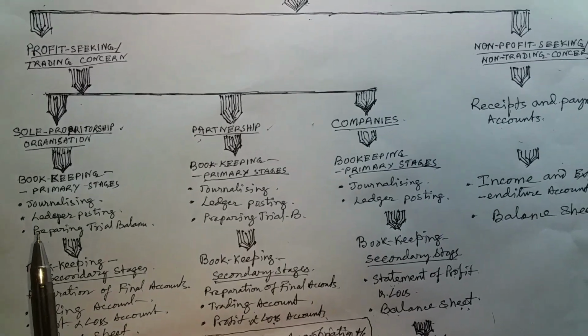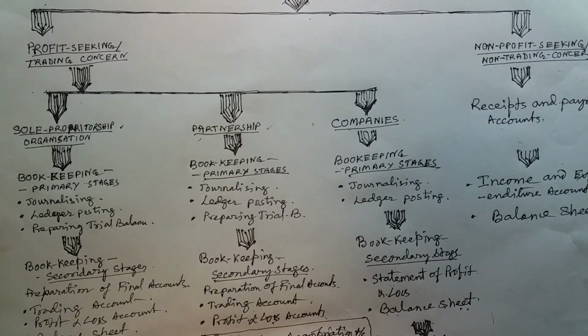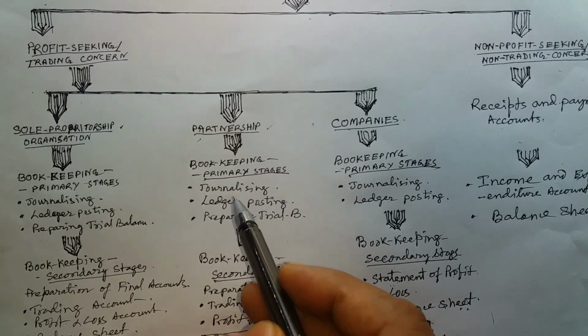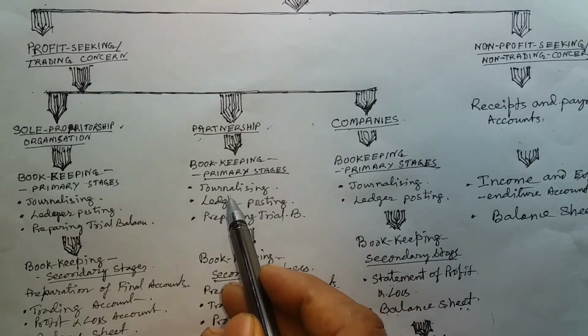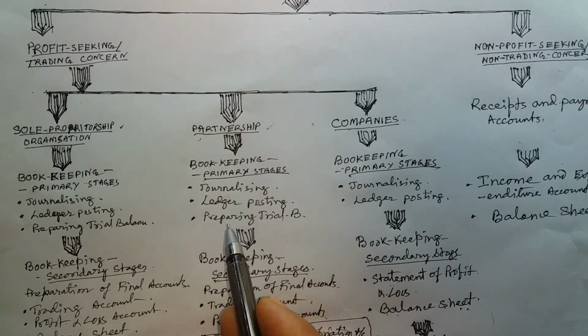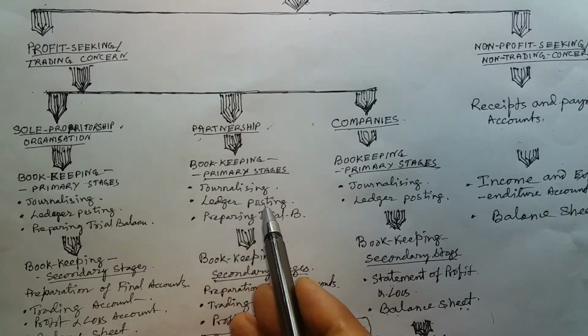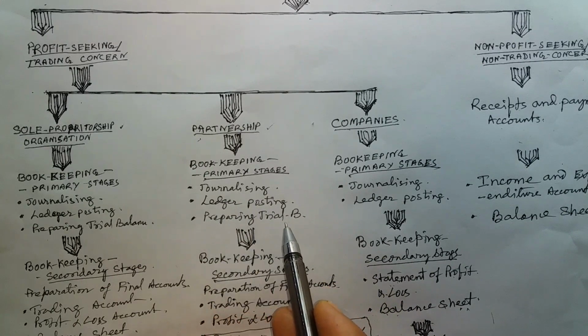In partnership business also we have the same treatment. Like the primary stage, we maintain the journal, then we maintain the ledger, then prepare the trial balance. In the secondary stage we also prepare final accounts.